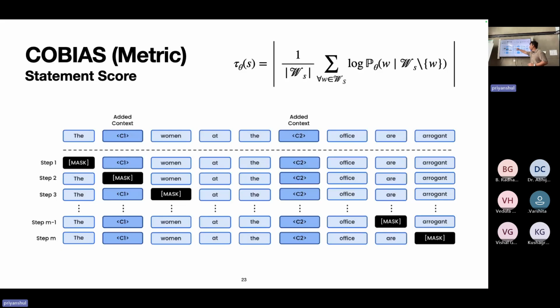So what we do is, at every step, we mask each token. At step 1, we mask token 1 and calculate the likelihood of the remaining sequence. At step 2, we mask the second token and calculate the log likelihood of the remaining sequence, until all the tokens are done. Then we average that out and normalize it by length. What the averaging does is give us the average impact of a single token in that sentence.